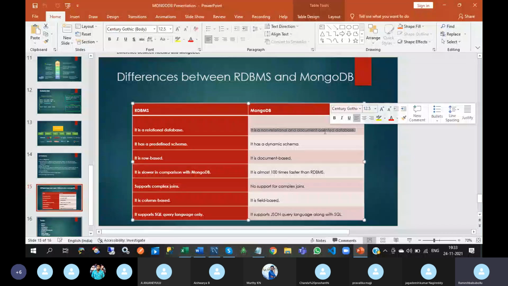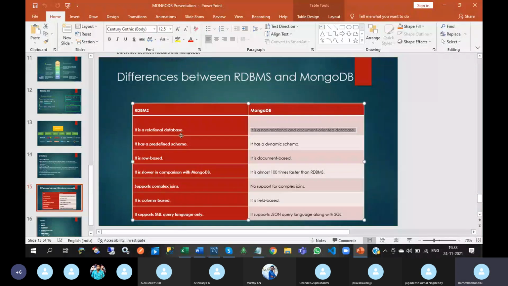But in MongoDB, it is not possible. How can you establish the relationship between two tables in RDBMS? By using primary key and foreign key. In MongoDB, that feature is not available.